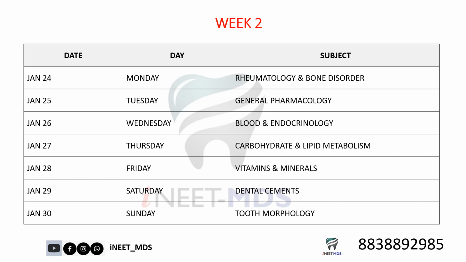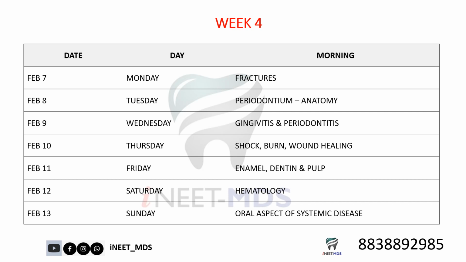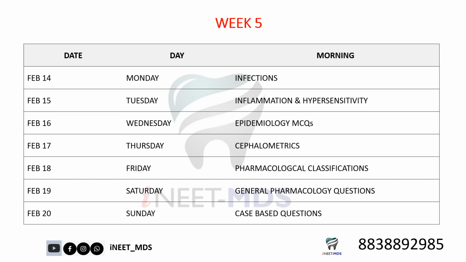So you have week 1, week 2, week 3, and week 4, with discussion of all important topics. You will have notes and important points related to each topic uploaded, either in your Google Classroom app, or in a separate Telegram group where your notes will be uploaded, and very important topic videos will be uploaded on YouTube as well. After week 4, in week 5, your revision phase will slowly start, because we'll come to mid February. After the 15th of February, you should slowly start your revision part. Until then, try to cover all the important topics.